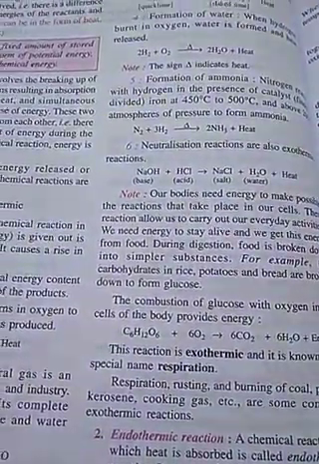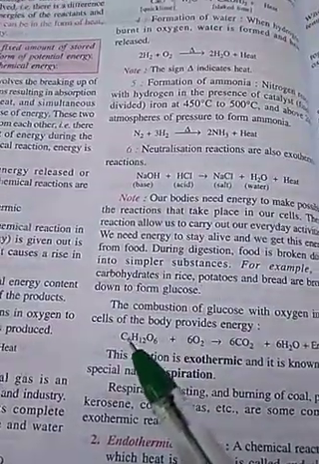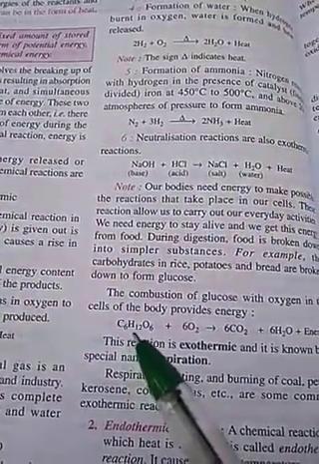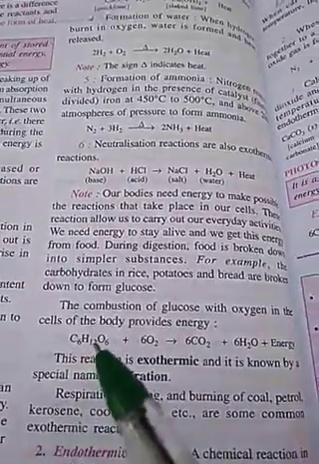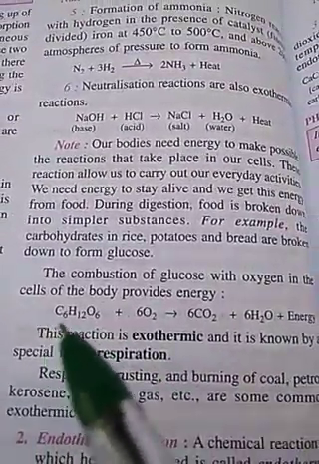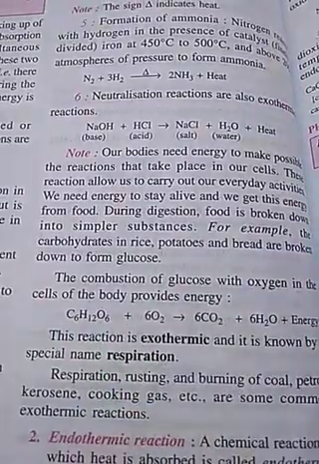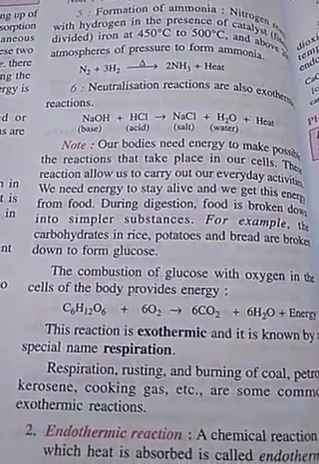First of all, whatsoever food we eat, after digestion, the main product, C6H12O6, is glucose.